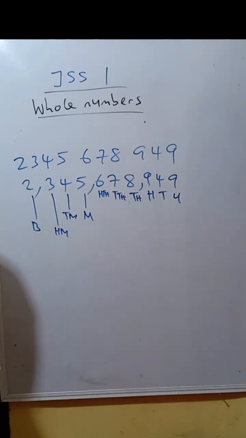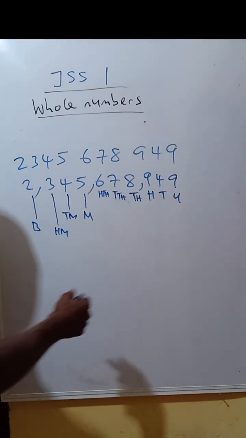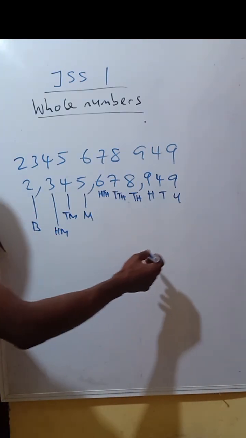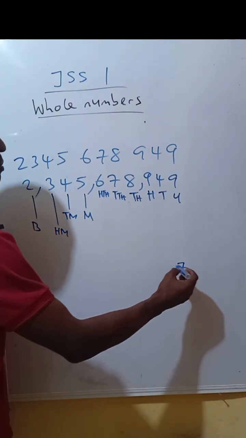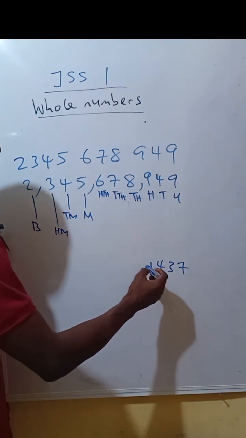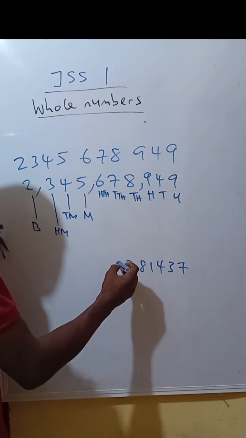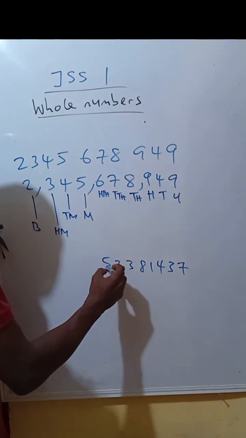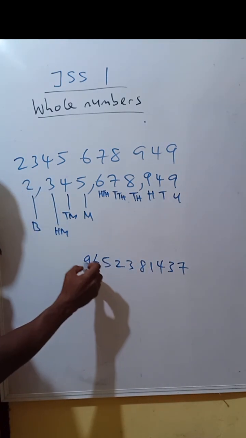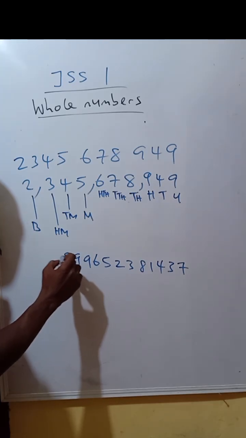So let me take this further. Let me write a bigger number, a different number: 4, 1, 8, 3, 2, 5, 6, 9, 9, 8.